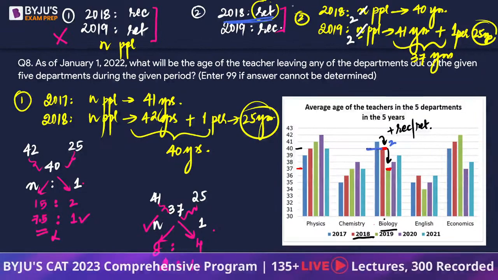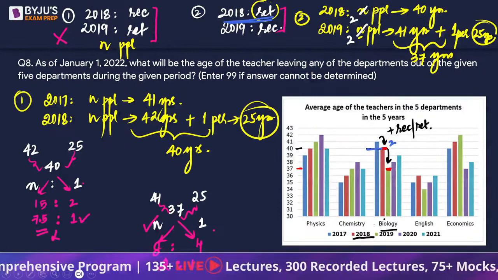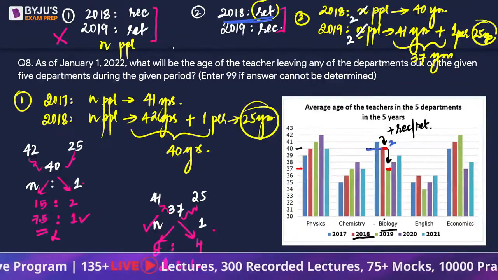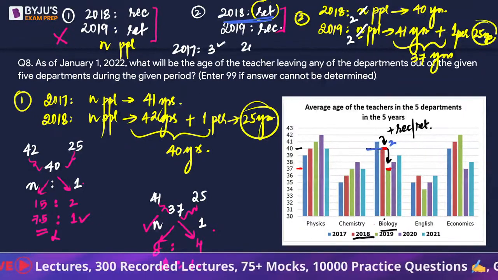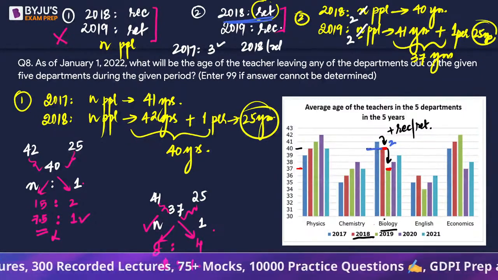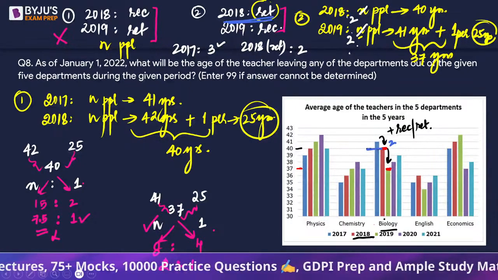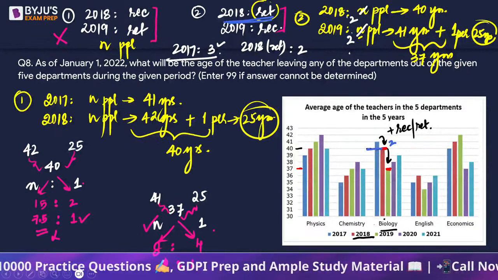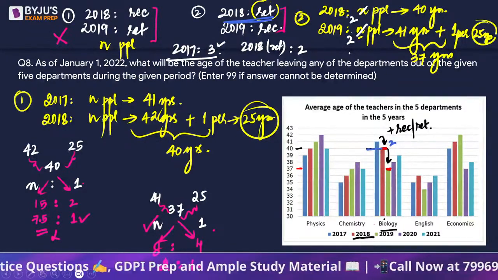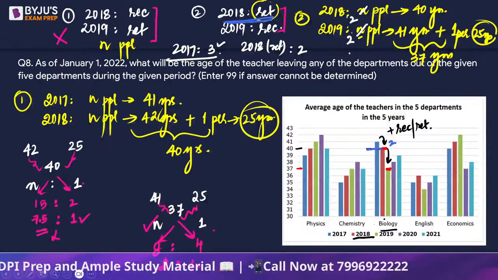After retirement, if 2 people are there, that means originally 3 people were there. As in 2017 there were 3 people, in 2018 one retired, such that there were 2 people. So we are now going to use the 2017 data, or we can also use 2018, to figure out what happened to the person who left.